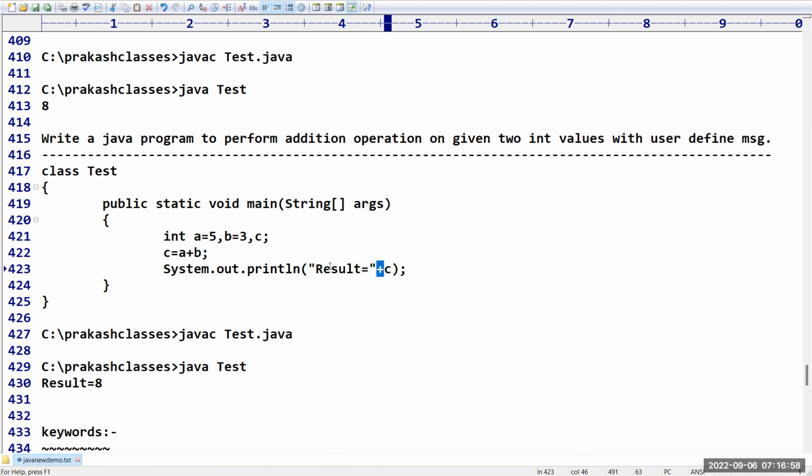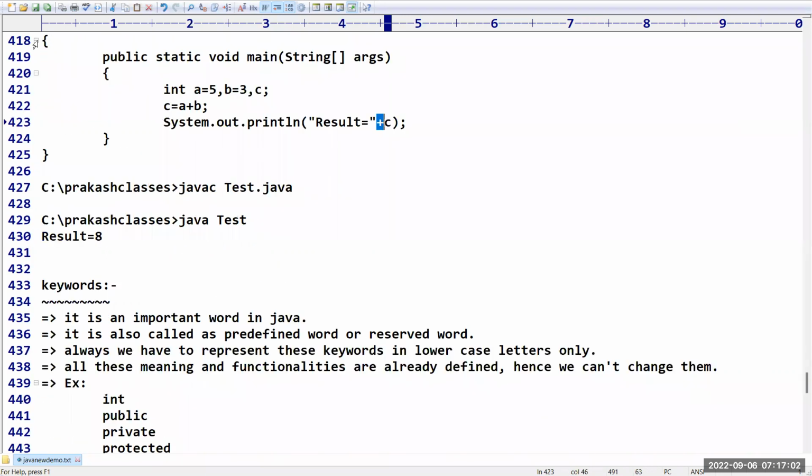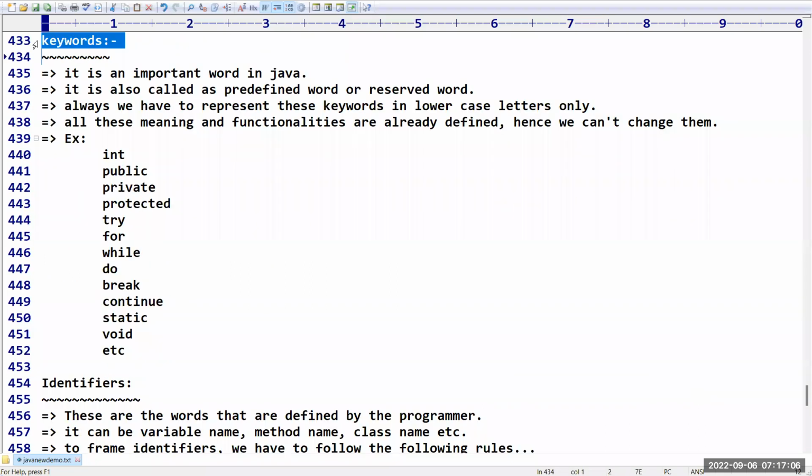Please take care. Then, sir, we started one theory concept, keywords. What is meant by a keyword? A keyword is a reserved word. That means the words which are already defined in Java are called keywords. Another name for that is predefined word or reserved word. All the keywords are written in lowercase letters, and at the time of usage also, we have to use lowercase letters.